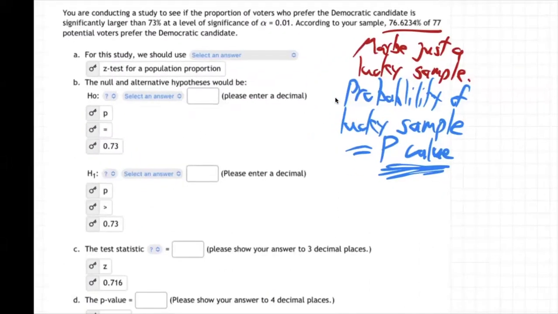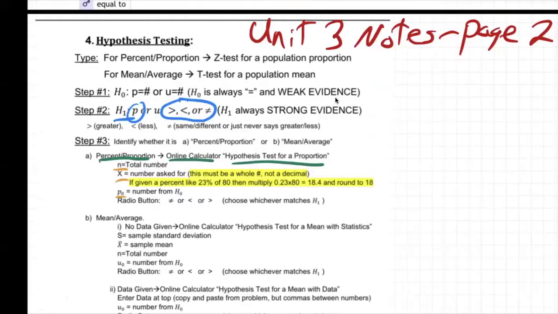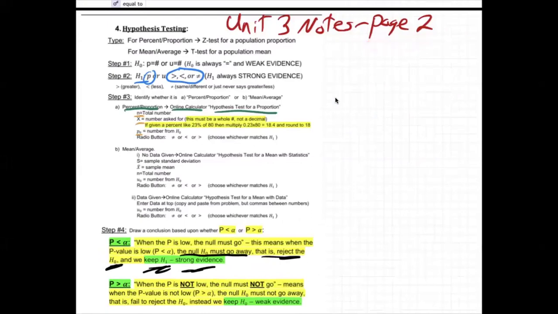All right, so here we go. Where do we start? First question. For the study we should use, it's going to be z-test for population proportion. We're getting that from the notes. Here's the Unit 3 notes, page 2.